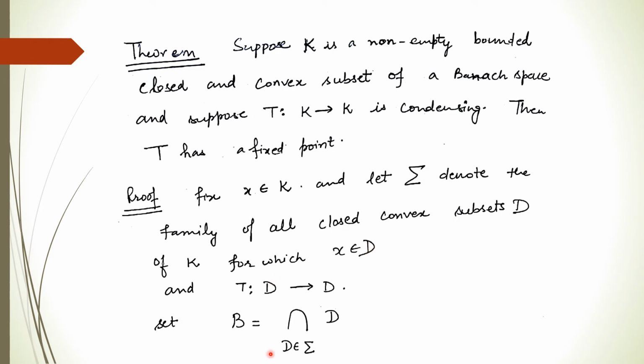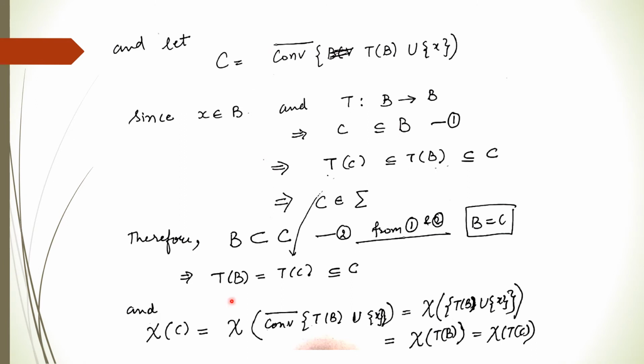So if B is the intersection of all those D, it means X also belongs to B. Now we consider a set C. We define C as the closure of the convex hull of TB union the singleton X. That is, the range set of B union the singleton X.